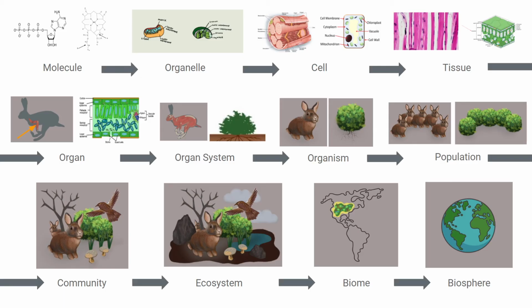Here's an illustration of all 12 biological levels with our animal and plant examples. Each level builds up the next like a tower of blocks. If you take out or move just one block, then the entire tower is disrupted and becomes unstable.